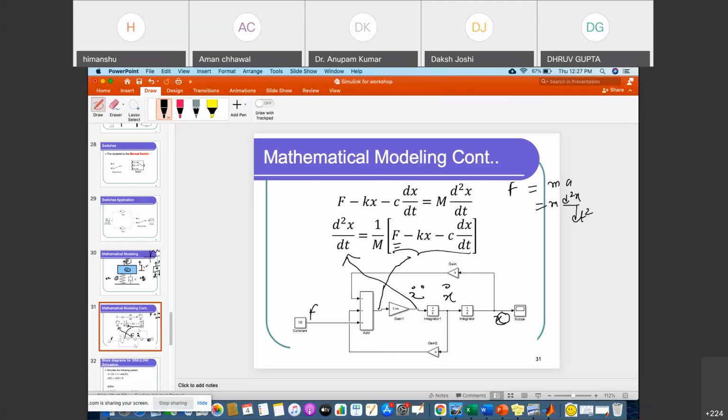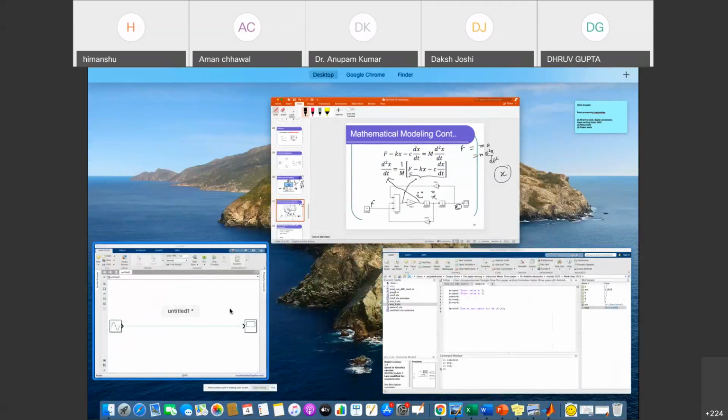And we are interested in the output. What will be the output? X, right? What would be the output when we are applying the force F in this particular physical system? This is our main aim to understand.